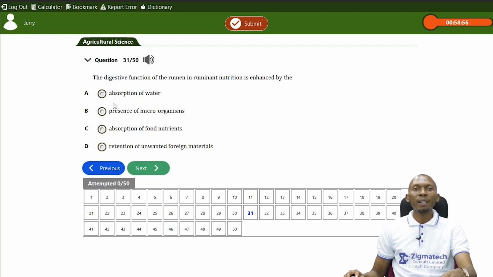So A, absorption of water, B, presence of microorganisms, C, absorption of food nutrients, and D, retention of unwanted foreign materials. The answer is presence of microorganisms. They help in the digestive function of the rumen. They help to break down cellulose in the rumen of ruminants.